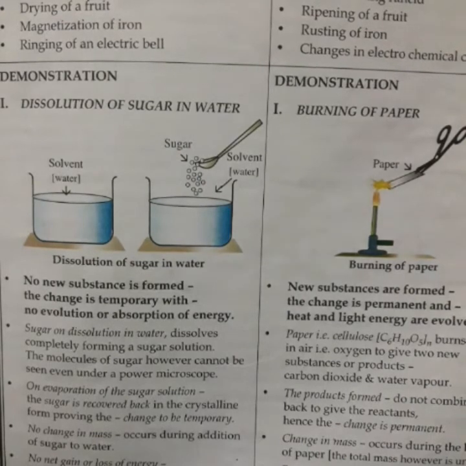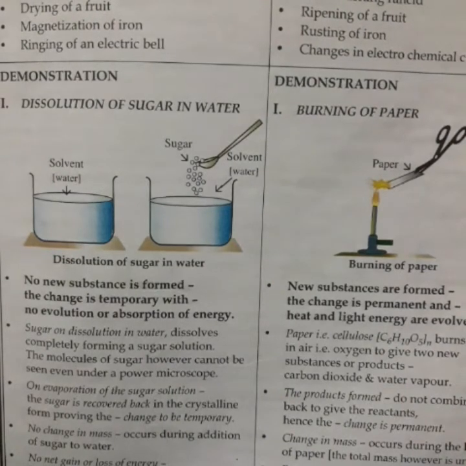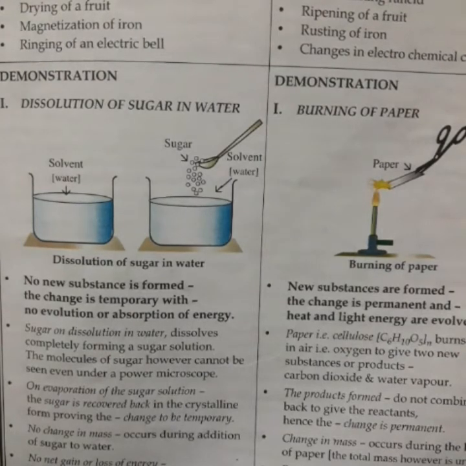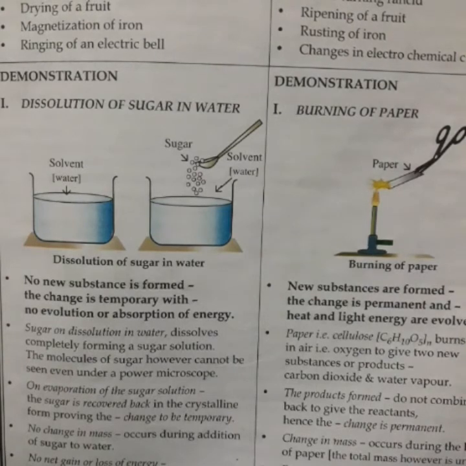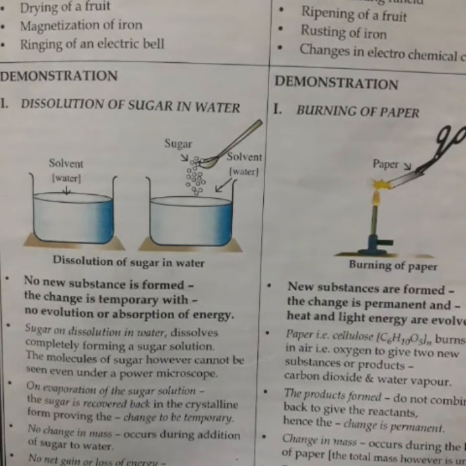And now the second example, burning of paper. Burn a small piece of paper and observe. First point, we will see that new products are formed, that is carbon dioxide and water. Then the substances produced on burning do not combine to give back paper. It means carbon dioxide, water, ash, whatever is formed, will not again combine back to give paper. It means this change is permanent, and there is a change in mass on burning.